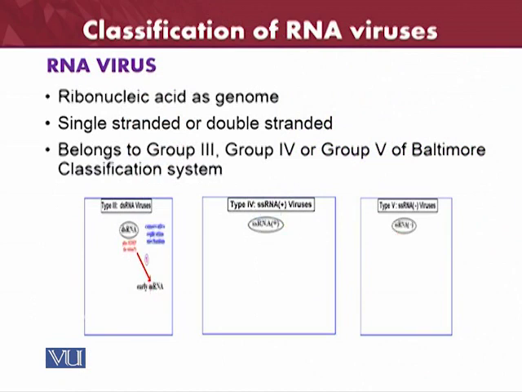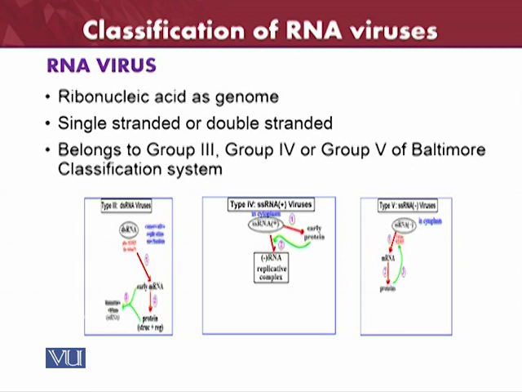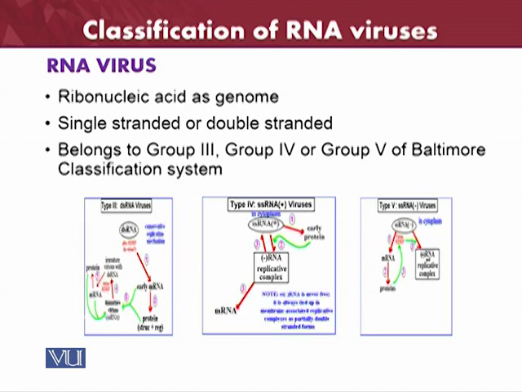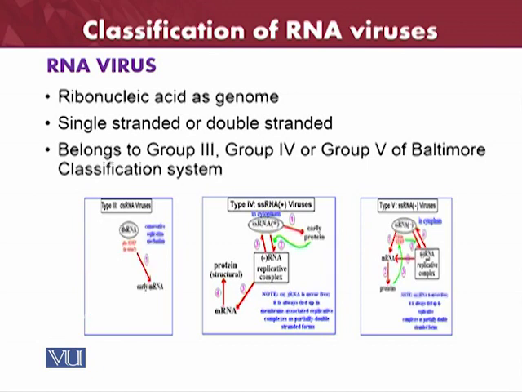The positive RNA virus. The ribonucleic acid, as you know, will act as genome. So it may be single-stranded or double-stranded ribonucleic acid. These belong to groups 3, 4, and 5 of the Baltimore classification system. Just in front of you, the type of the DNA viruses and RNA viruses, the groups 3, 4, and 5 of the viruses will be studied here.